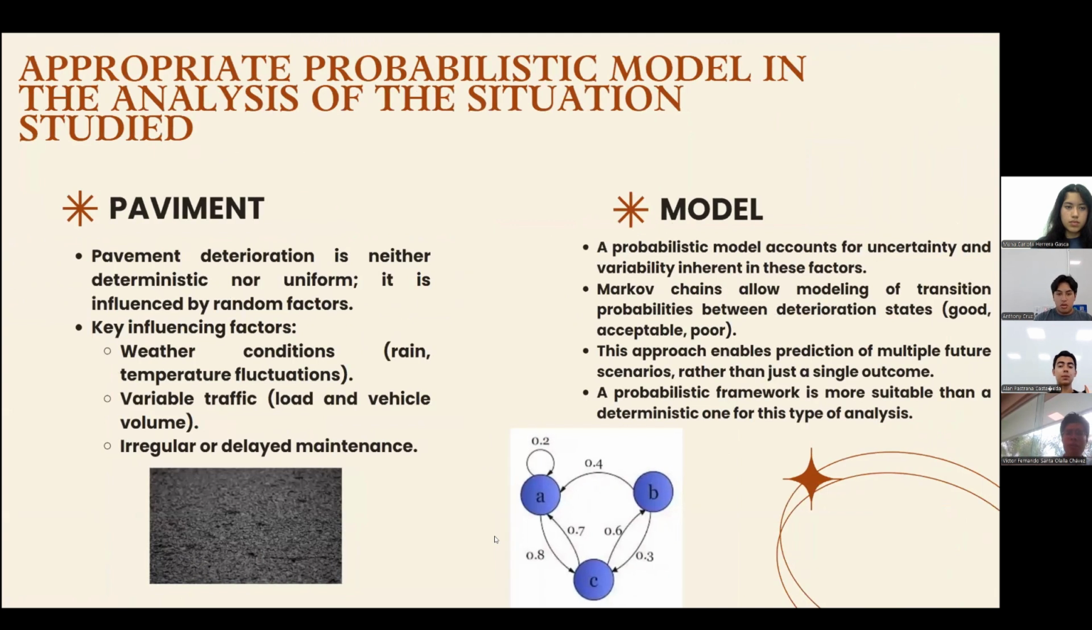Why is a probabilistic model more appropriate in the analysis of the situation studied? Well, a probabilistic model is more appropriate because pavement deterioration doesn't occur deterministically. It's subject to multiple random factors such as weather, traffic, maintenance. Therefore, we use a Markov chain which allows us to model transitions between deterioration states with certain probabilities.